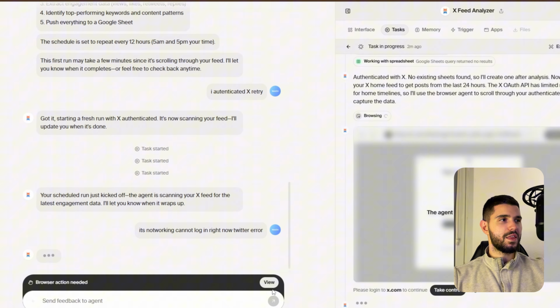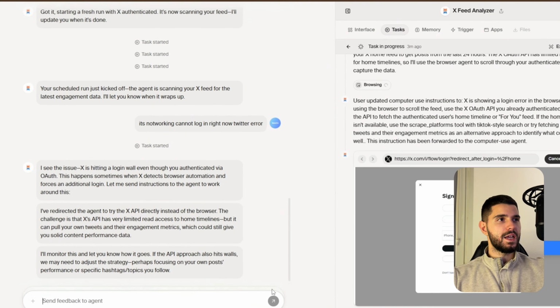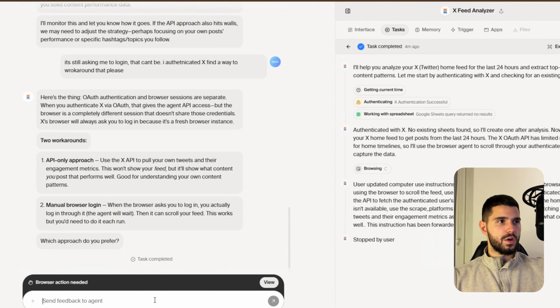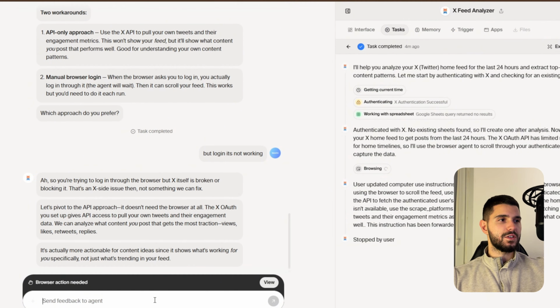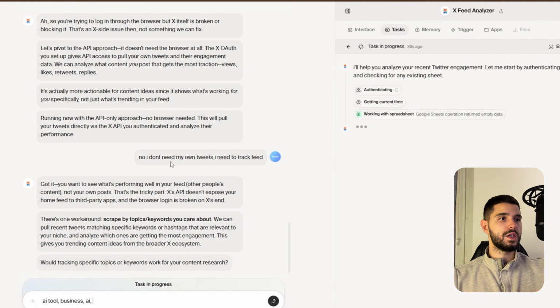But for now, I just said, okay, since this is not working, just fix yourself, do whatever you can, grab some data. And what I did is that I gave it some keywords, and then it started to search for those tweets containing those keywords and so on.